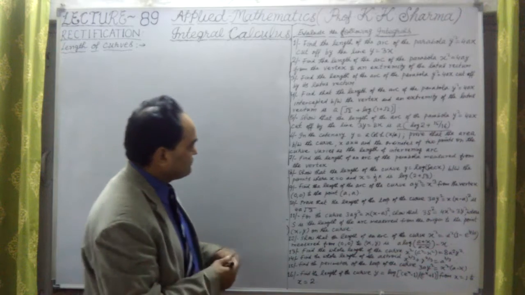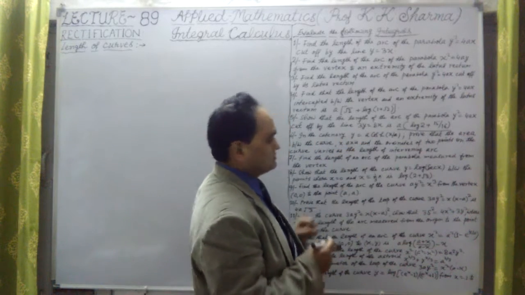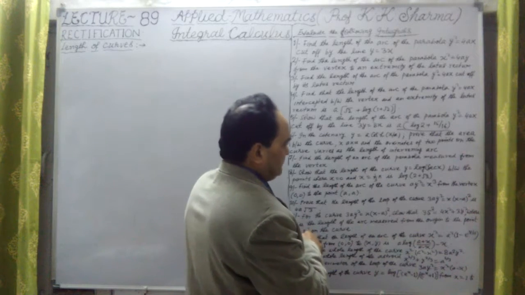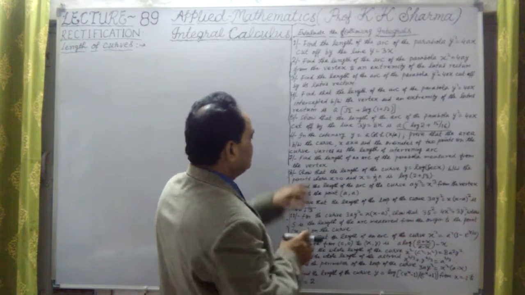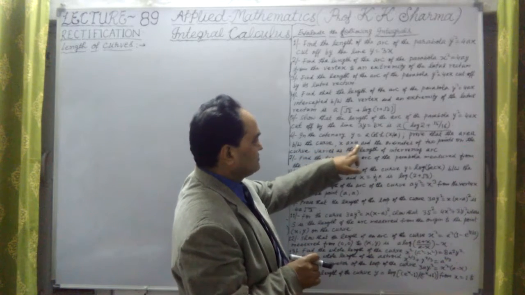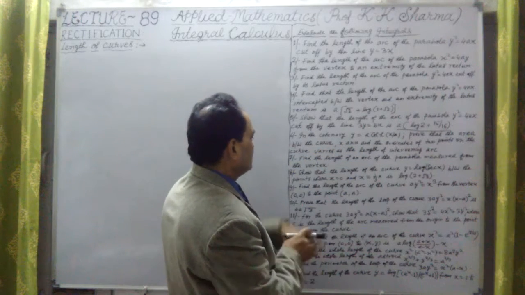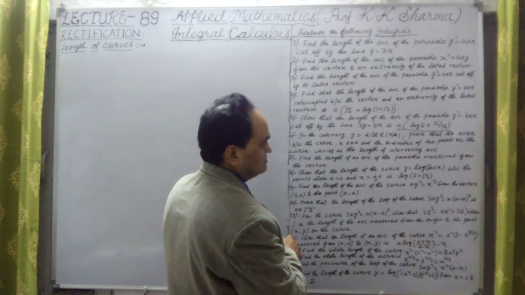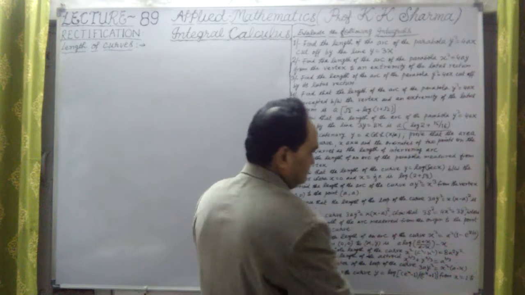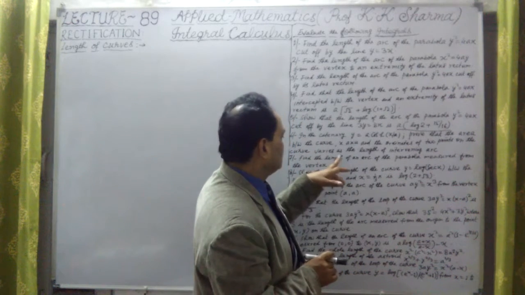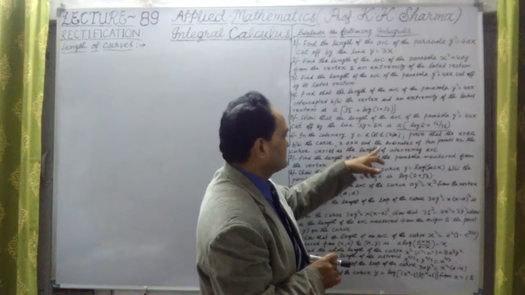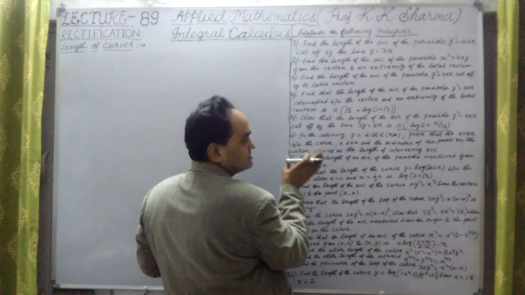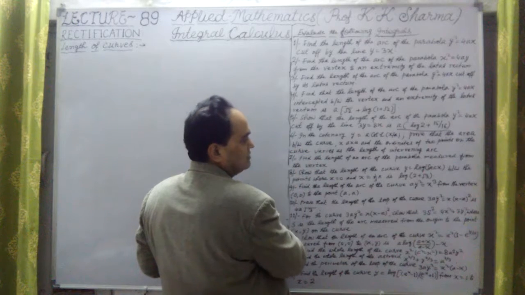Question number 6 says, in the catenary y is equal to a into cos h x upon a, prove that the area between the curve, x-axis and the ordinates of 2 points on the curve varies as the length of the intervening arc. So this is the relationship between the area and the length of the arc.